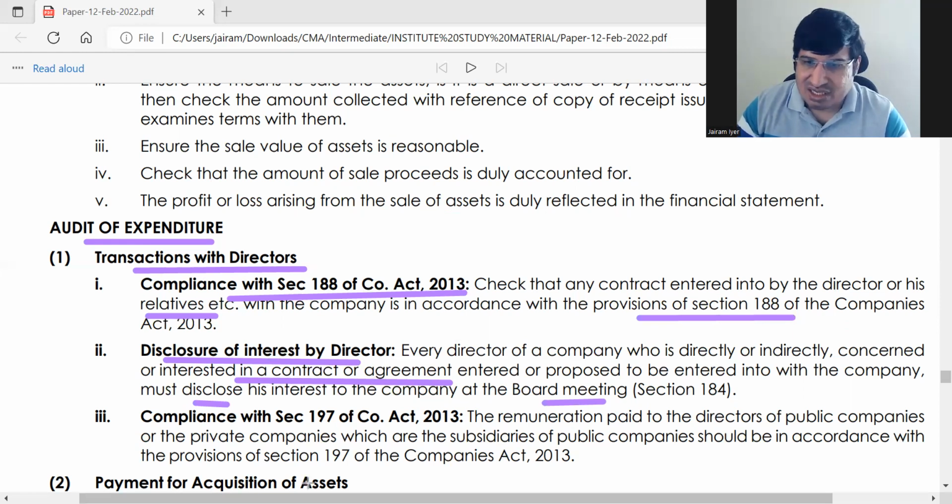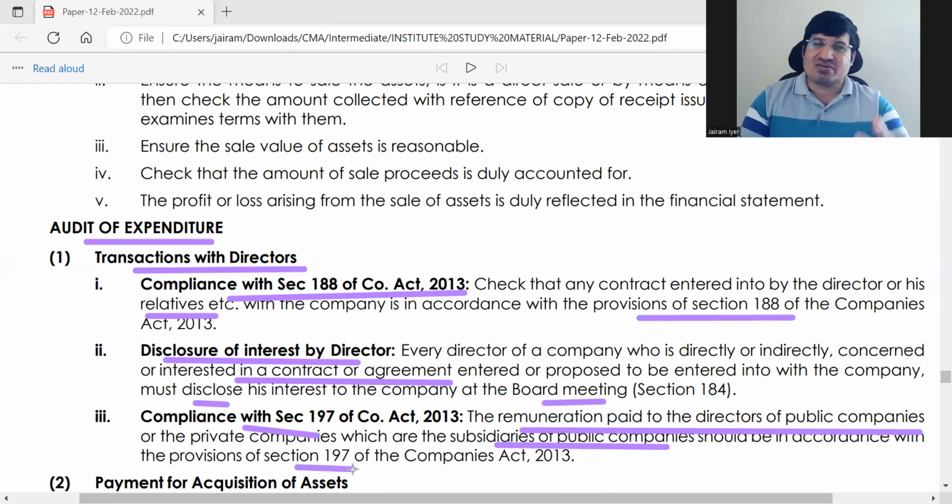And the third one is specifically remuneration paid to directors of public companies or subsidiaries of public companies. This remuneration has to be as per the provisions of section 197. So you just have to check if remunerations are within those limits. This is audit of expenditure, transactions with directors, these three.